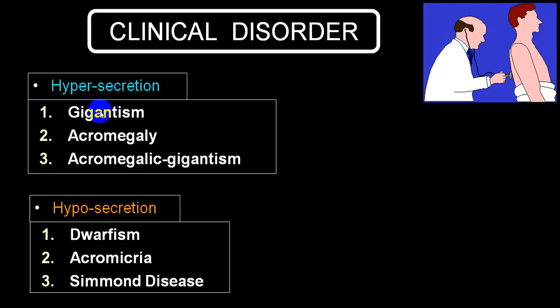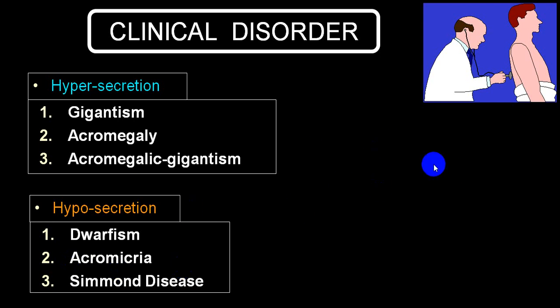And in gigantism, if secretion continues to be elevated even after fusion of epiphysis, then it will result in a combination of gigantism with acromegaly. We call it acromegalic gigantism. So these are three groups of disorders which will come because of hypersecretion. Because of hyposecretion, the length or what we call the height of a person will not increase, and that will produce what we call dwarfism. And also it can produce a disorder called acromicria.